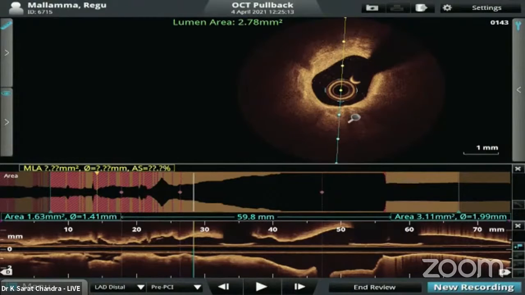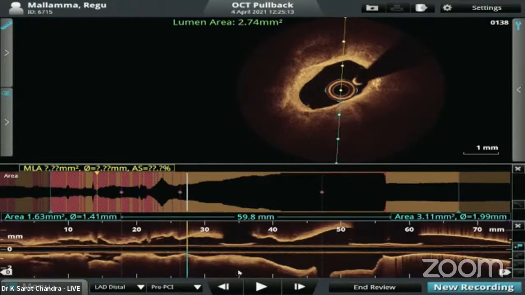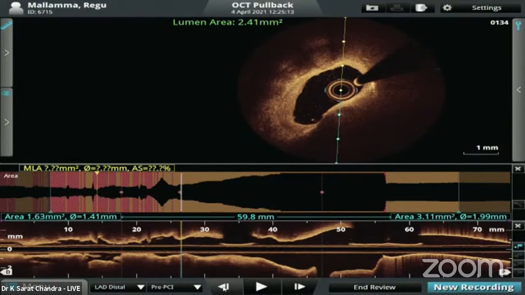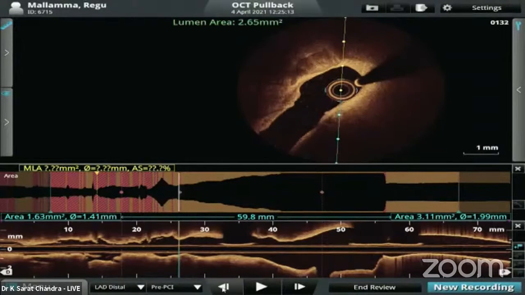So we are with Dr. Sharath now. Sharath sir, we are with you now. Back. And calcium, proximally. Calcium is there. Yeah, go further distal.